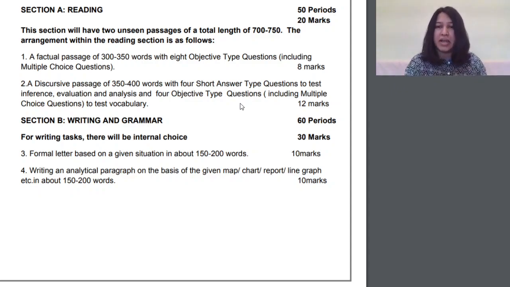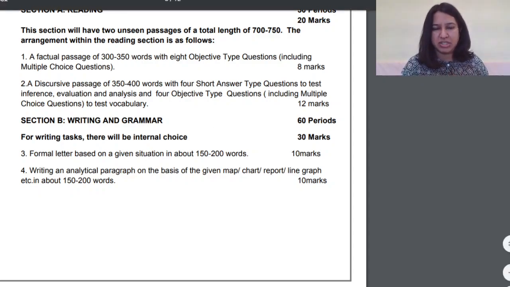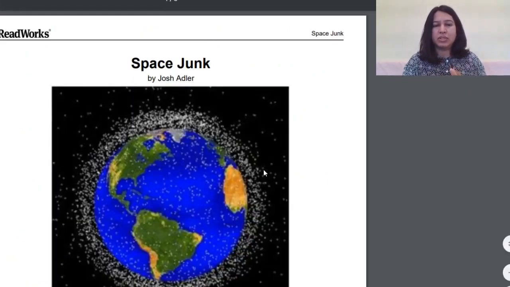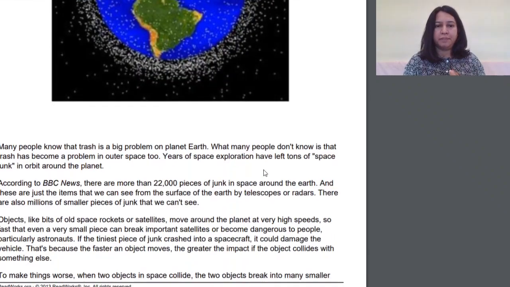So that will help. And secondly, on Saturday you were given an unseen passage for which you had to answer multiple different question answers. So what we'll do now is check how we've done in that reading and understanding and answering the questions by looking at the answer key. So let's first look at the passage itself. Space Junk by Josh Adler.